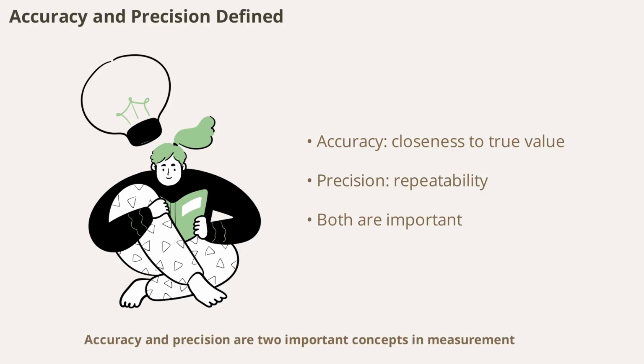Accuracy and precision are two important concepts in measurement. Accuracy refers to how close a measured value is to the true value, while precision describes how close repeated measurements are to each other. For example, if you weigh an object several times and get similar results each time, your measurements are precise. If those results are also close to the actual weight, they are accurate. Both accuracy and precision are essential for reliable scientific measurements.